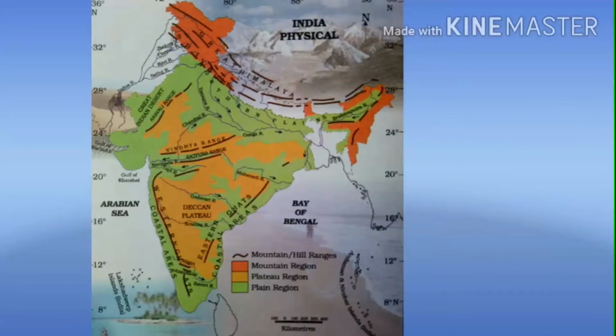One main thing: the highest peak of the Eastern Ghats is Mahendragiri, about 1500 meters. While Anaimudi is the highest peak of the Western Ghats, about 2695 meters. Are you clear, children? Okay, we'll move on to the next one.